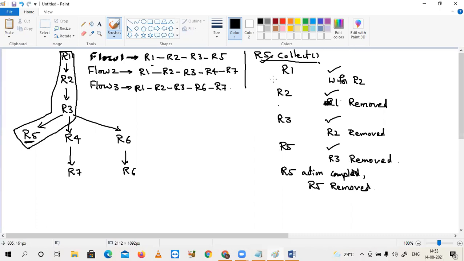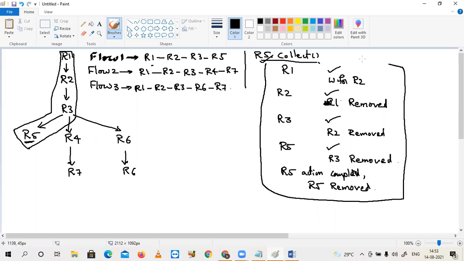Now tell me, after completion of the first flow execution, what is there in the memory, sir? Please answer me. That means RAM. Nothing is there, right?